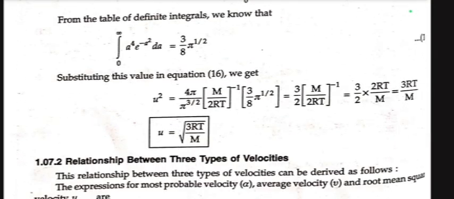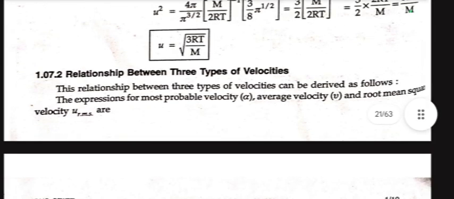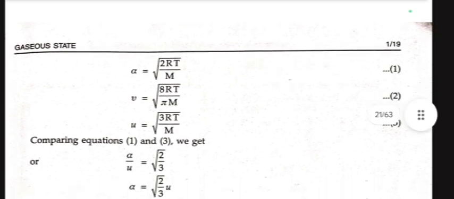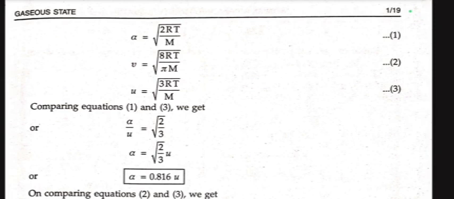Now the relation between these three types of velocity. This relationship can be derived as follows. The expressions for most probable velocity alpha, average velocity v, and root mean square velocity u are: alpha equals under root 2RT by m, v equals under root 8RT by πm, and u equals under root 3RT by m. Comparing equations 1 and 3, we get alpha by u equals under root 2 by 3, or alpha equals under root 2 by 3 times u, so alpha equals 0.816 u.